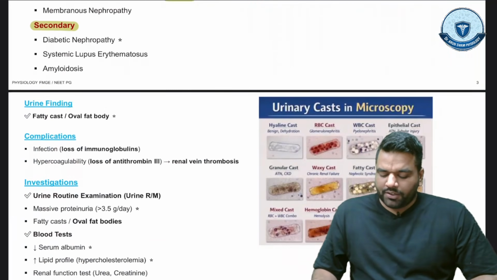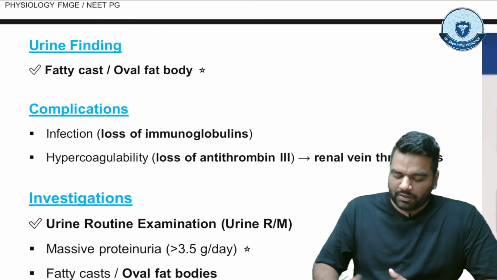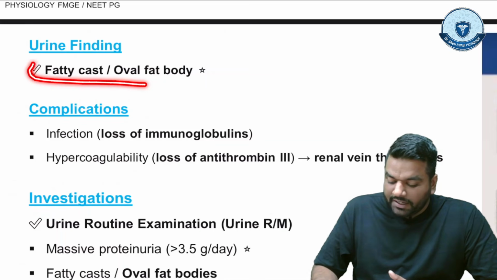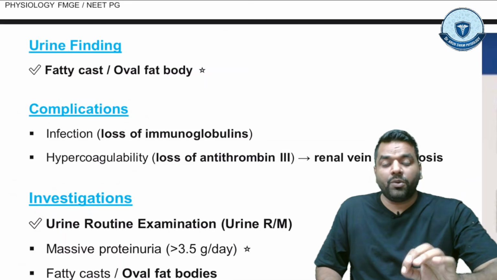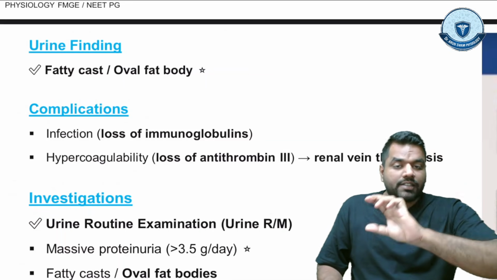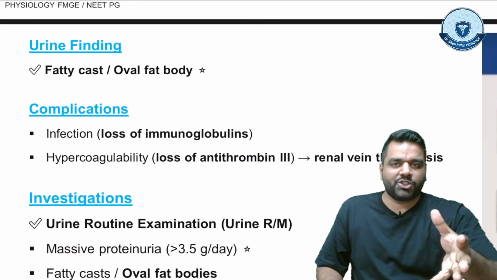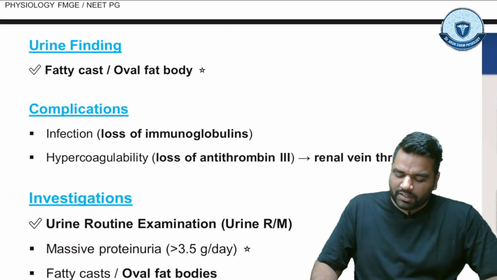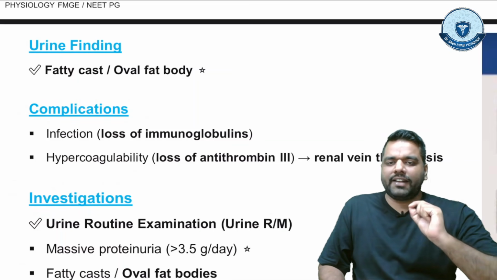Now coming to the urine finding. Just now I told you, in the urine there will be the fatty cast. Very important MCQ. आपको MCQ के अंदर देंगे. The examiner will give you that there are fatty casts, generalized edema, protein loss. What could be the most probable diagnosis? Answer should be nephrotic syndrome. So guys, what you have to remember about nephrotic syndrome? In urine, you will see the fatty cast.